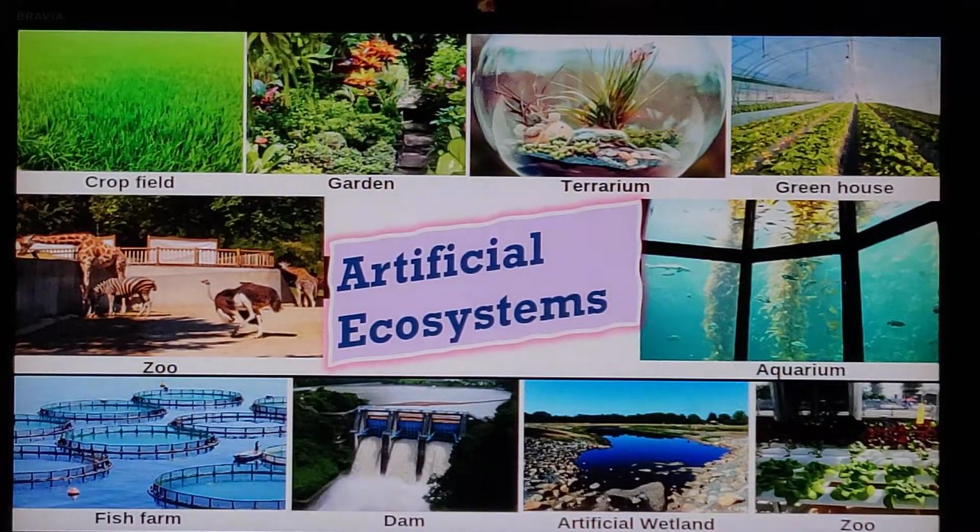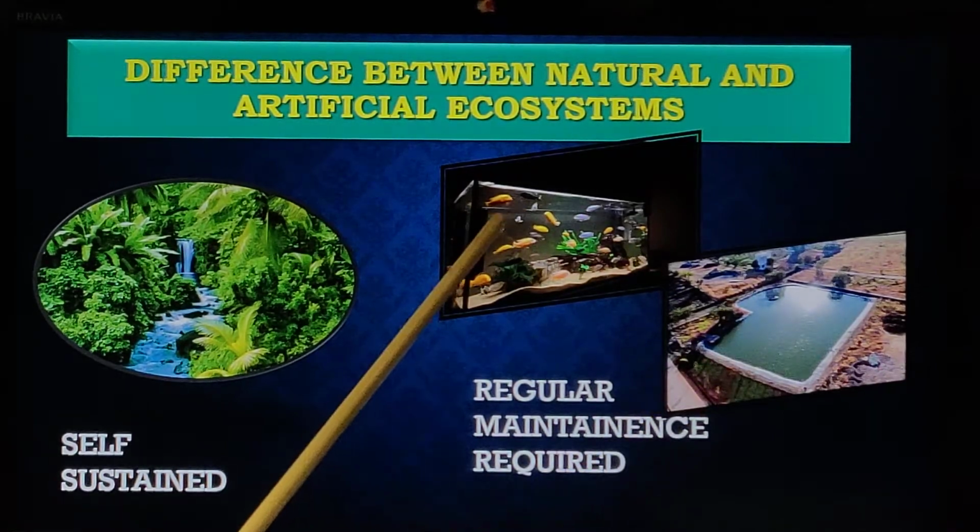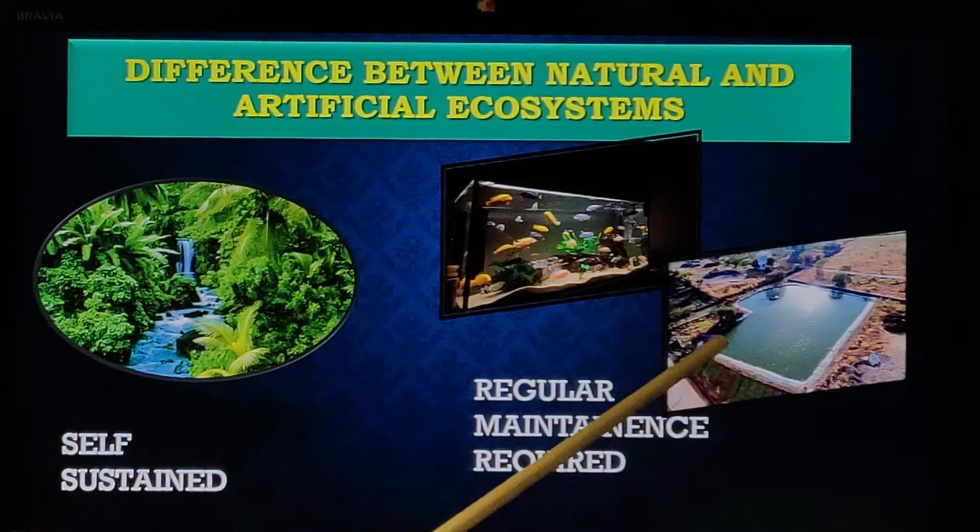What will happen after a few weeks itself? You can see there's a lot of imbalance in that. If you do not change the water of an aquarium, the fishes in it will die. So what is the difference between natural and artificial ecosystems? The natural ecosystem is a self-sustained one, whereas in an artificial ecosystem, here you can see the aquarium and an artificial pond, regular maintenance is required.